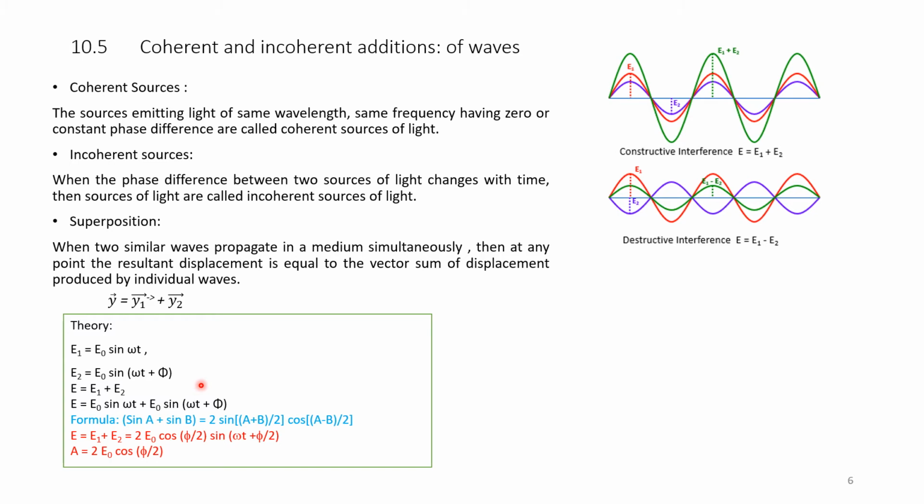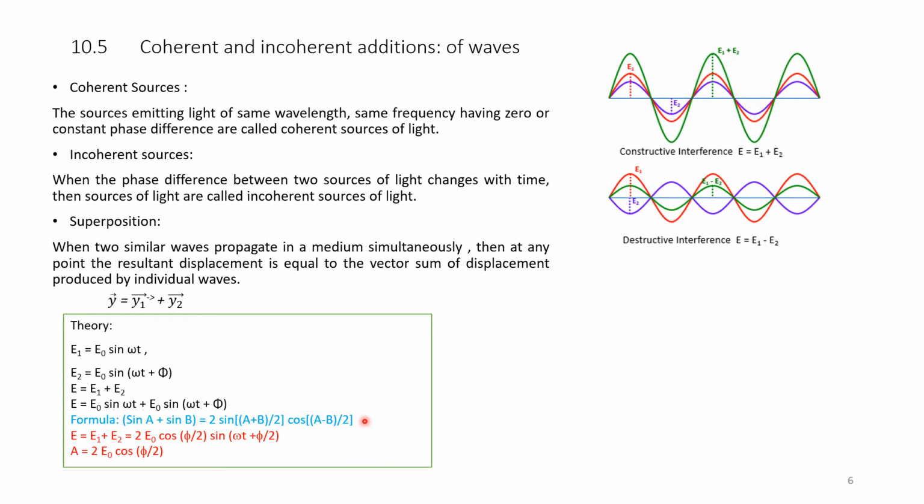Adding using the superposition principle, E will be equal to E1 plus E2, that is E equals E0 sin omega t, the first part, plus E0 sin (omega t plus phi), the second part. From trigonometry, sin A plus sin B is equal to 2 sin of (A plus B) by 2 into cos of (A minus B) by 2.